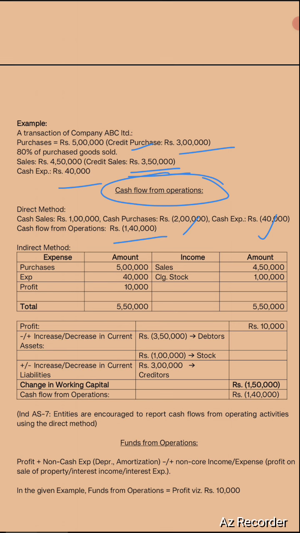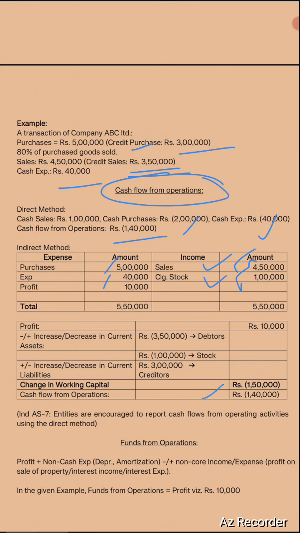Now using the indirect method, first we need to know the profit in this transaction. So purchase of 5 lakh is given, cash expense of 40,000, sales of 4,50,000, and closing stock of 1 lakh. You know the P&L is prepared following the accrual method and matching concept. That's why closing stock is there, and that's why credit purchase and credit sales have been there in the account. Since accrual and matching concept have been followed in P&L, you need to make some adjustment so that you come to know what will be your actual cash flow from operations.